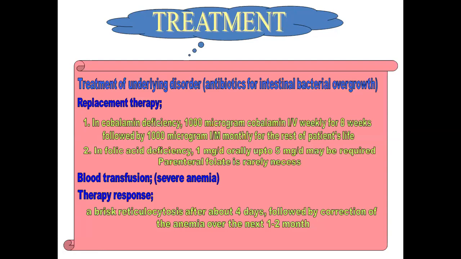If after 4 days of treatment the count is increasing, it means the therapy is okay, and it takes 1 to 2 months to fully replace the deficiency of cobalamin or vitamin B12. So this is all about megaloblastic anemia, which is due to folic acid and vitamin B12 deficiency. Thank you very much.